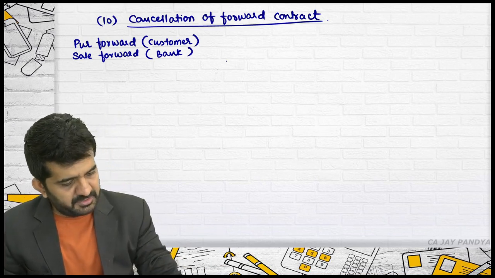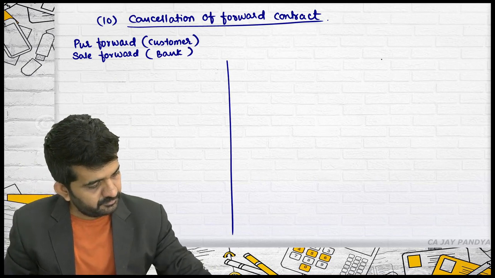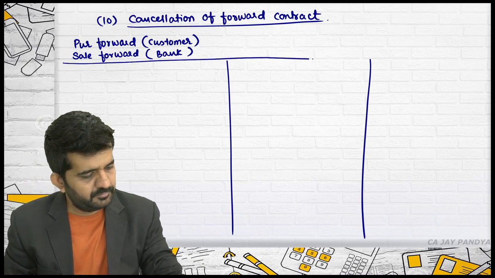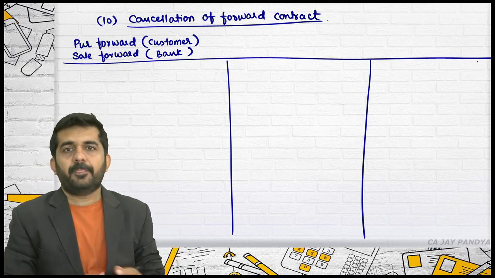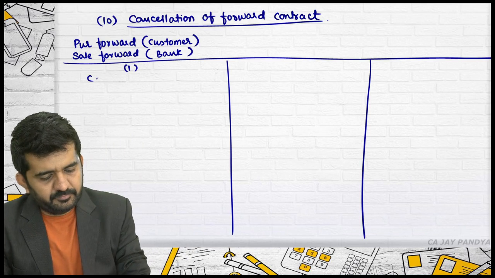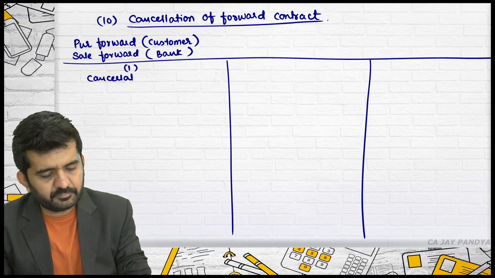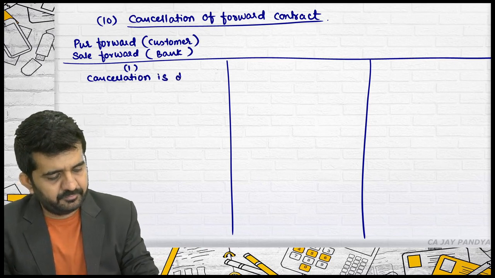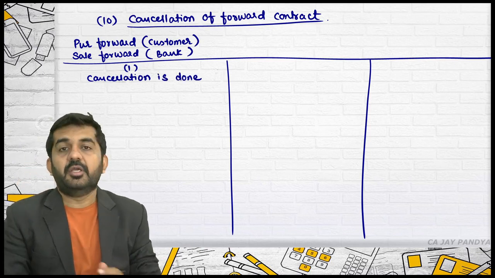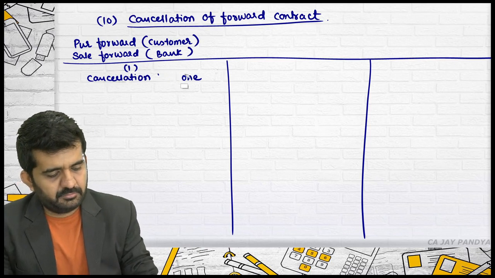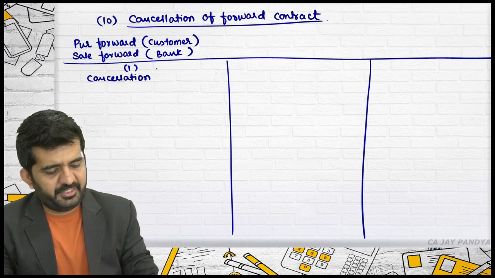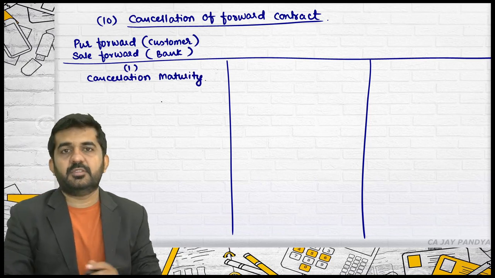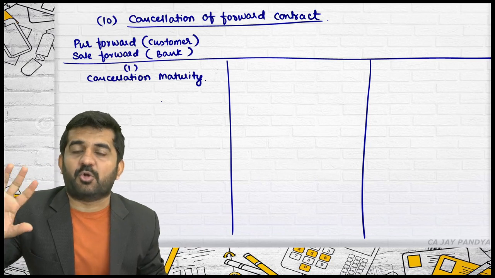Three options. Number one, if cancellation is done on maturity, then on maturity the contract will be settled.